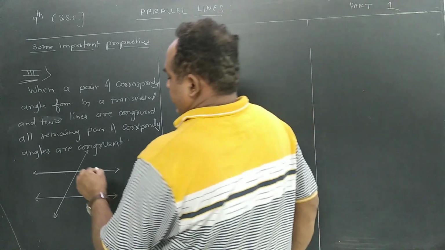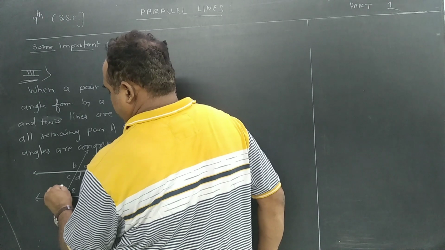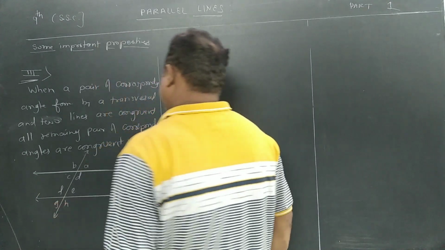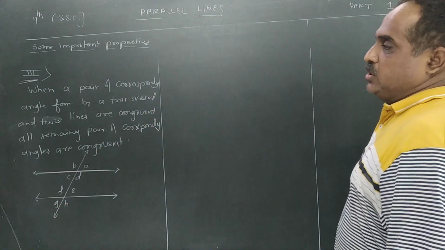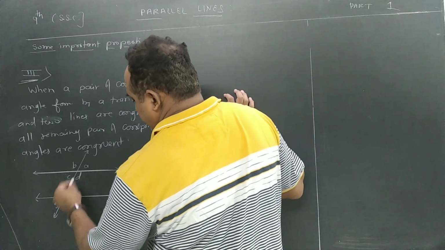So these are the angles A, B, C, D, E, F, G and H. Correct? So when one pair of corresponding angles is congruent, we can take any one of the angles.